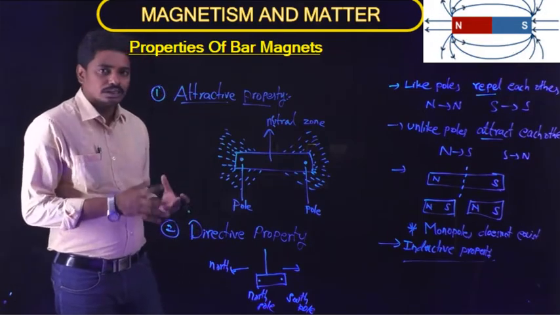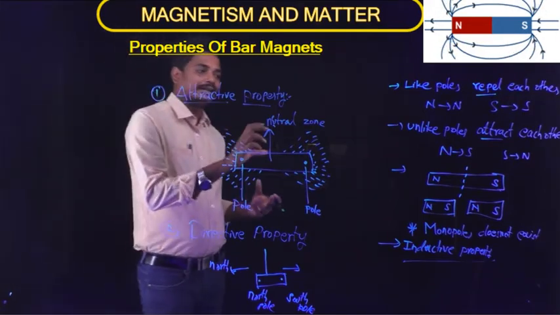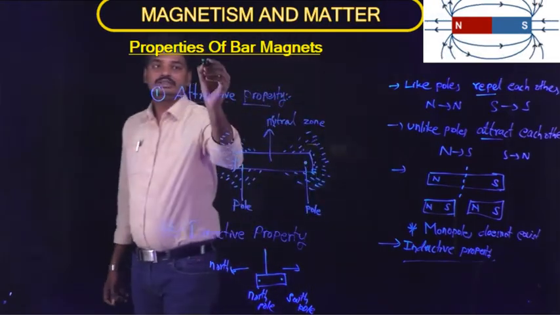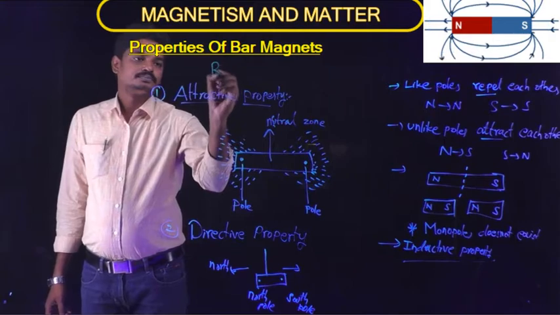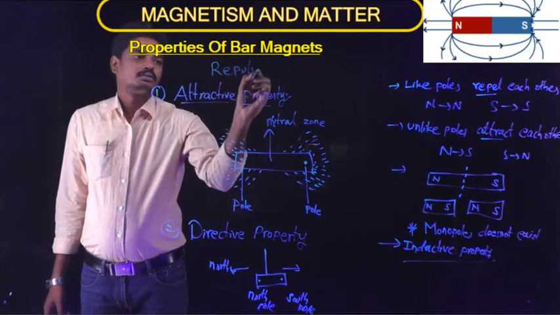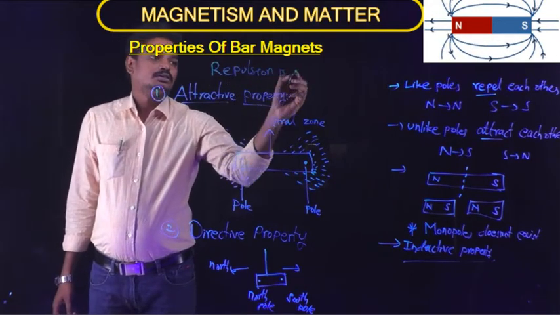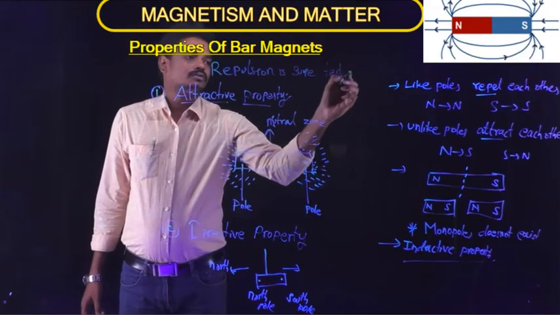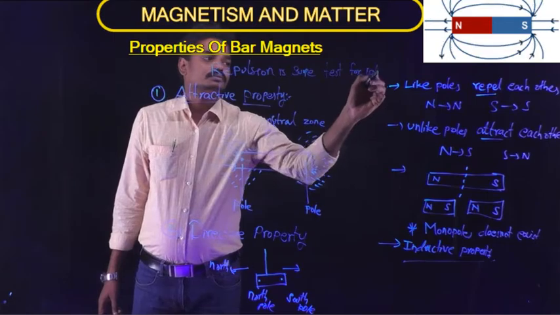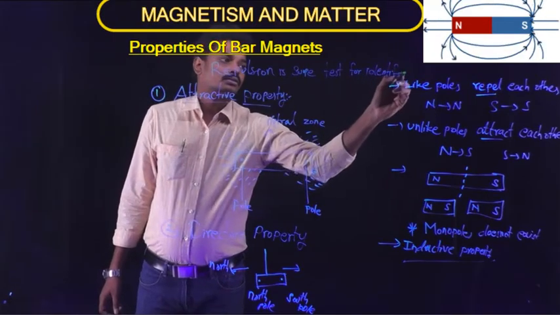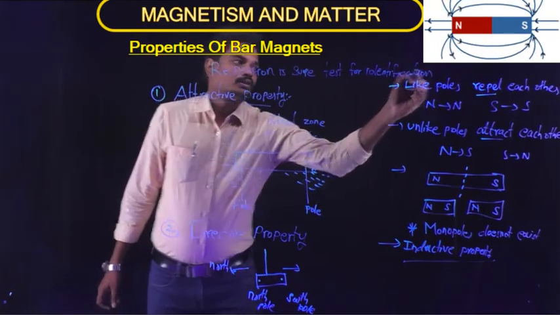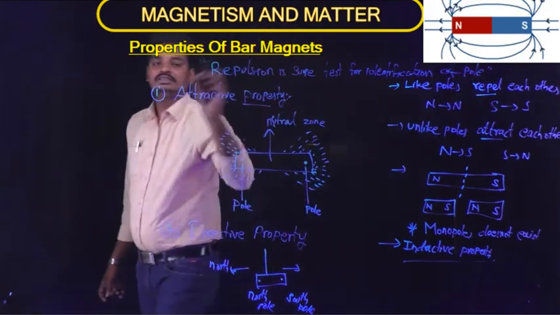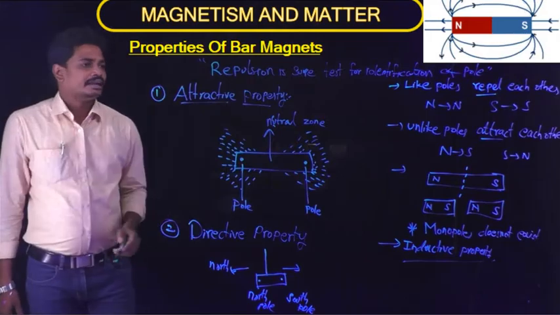So to know whether the pole of the magnet is a north pole or a south pole, repulsion is the sure test for the identification of the pole.